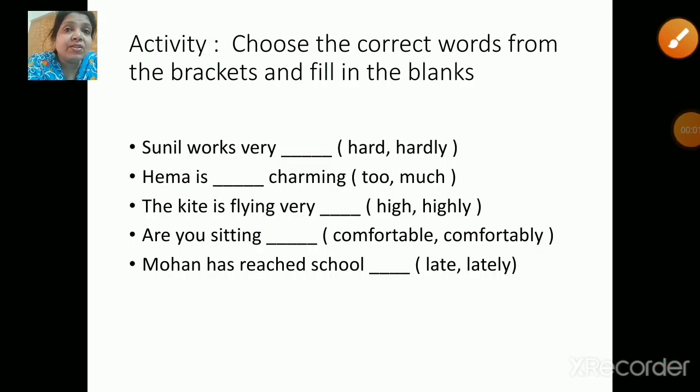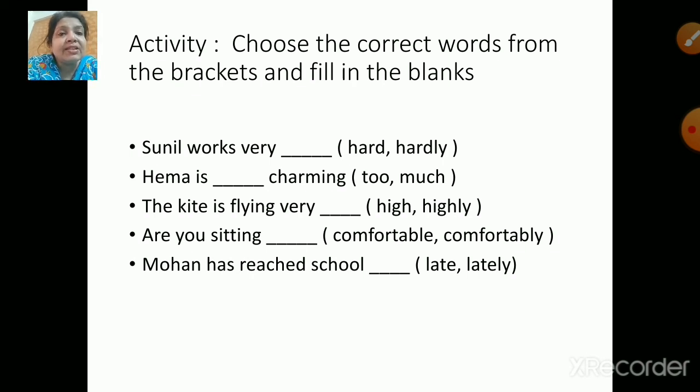So now based on this children, we will do one activity which is very simple and easy. Make sure that you write the answers in your notebook and we will cross check with the answer key. Now your first sentence is Sunil works very dash. Now will you be using hard or hardly? Next, Hema is dash charming. Too or much? Next, the kite is flying very dash, high or highly? Next, are you sitting dash, comfortable or comfortably? Next, Mohan has reached school late or lately.